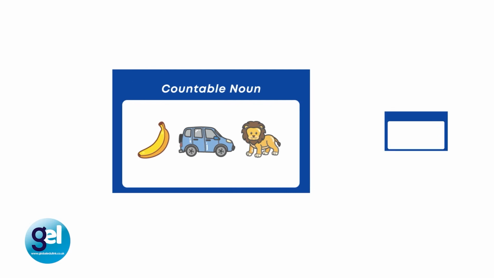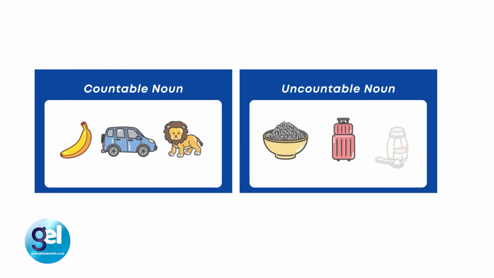But then we have uncountable nouns, such as luggage, baggage, rice, garbage, hunger, and flour, as in flour that you bake with. These nouns we cannot count, and we cannot put a in front of them. But you may hear from your students baggages or rices, because maybe it's different in their language.